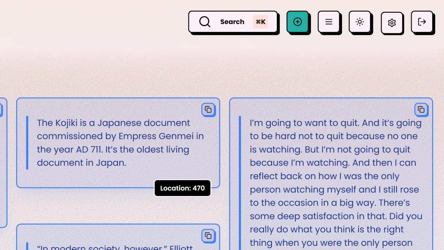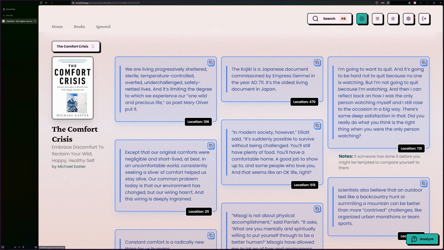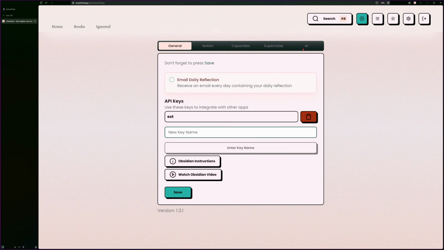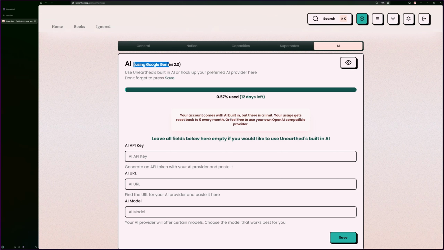Let's go up to settings, AI. I'm currently using Google Gemini 2.0. So this is directly to Google with no middleman. And because this isn't a free AI provider, I have to put a quota, a limit on what you can use. But I don't think you will run out of credits before the end of the 30 days. So at the end of every month, it'll get reset to 0%.